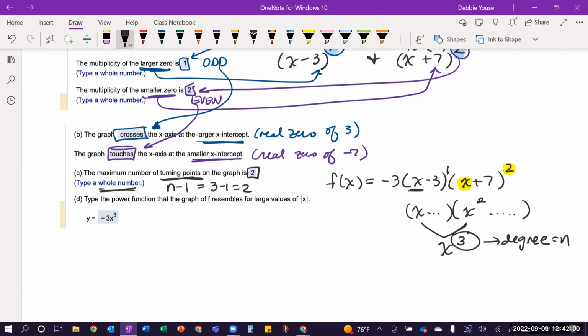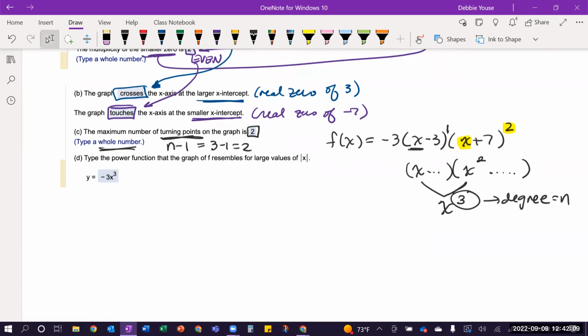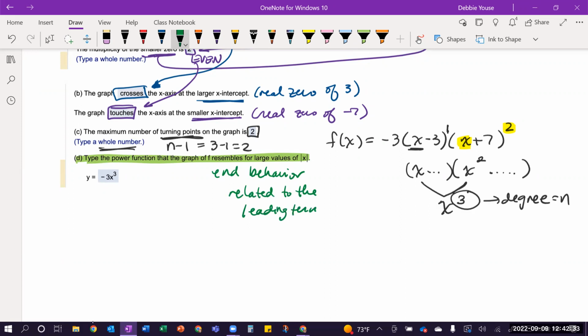That's why I took some time at the beginning to go over some of the basic rules with that. And then you can do part D, which is type the power function that the graph of f resembles for large values of x. Basically, this is talking about end behavior, okay? And so that is related to the leading term.